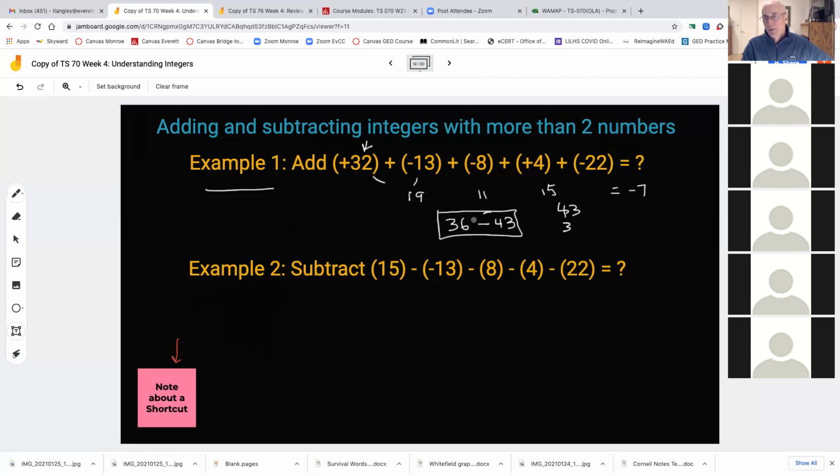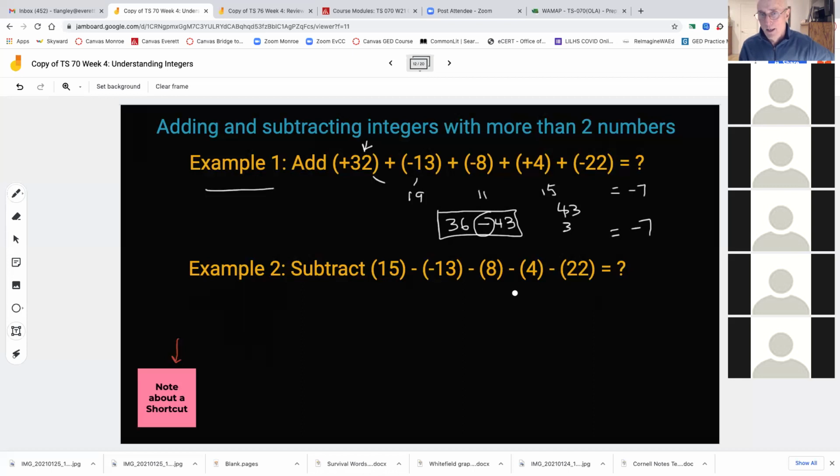and you keep the sign of the bigger number, which is -7. Yeah, we did do that, right? Okay, so that's the shortcut. When you are adding integers with more than two numbers, and there's a list of them, and they're positive and negative, you can treat them separately and add up all the positives first, write them down, add up all the negatives, and then now you have two numbers to work with, okay?